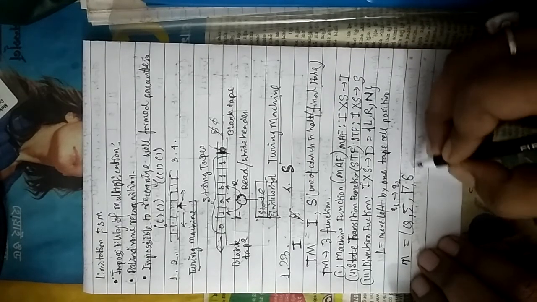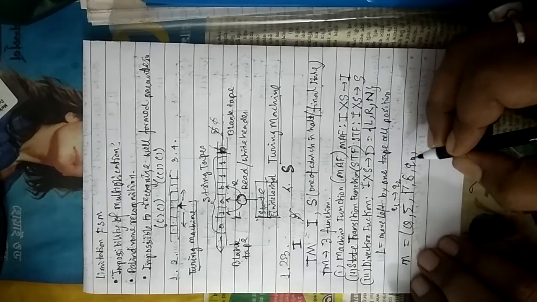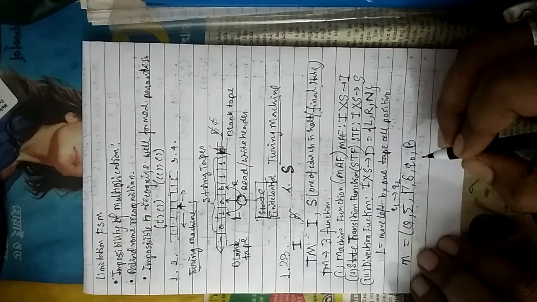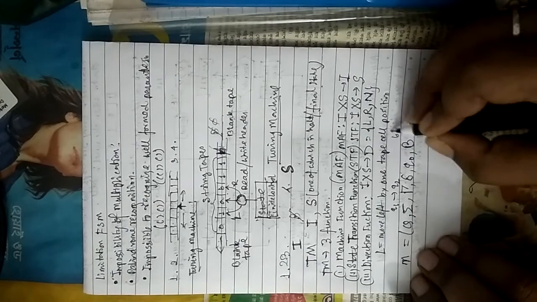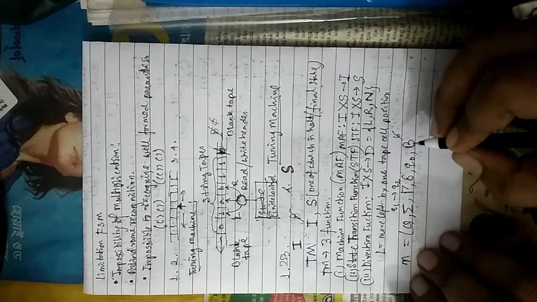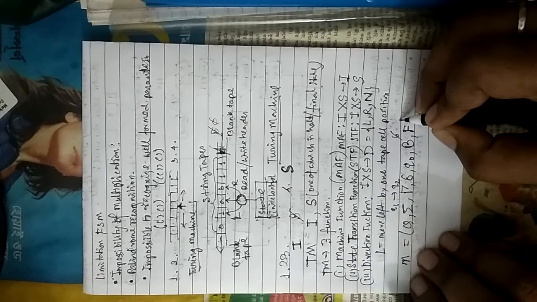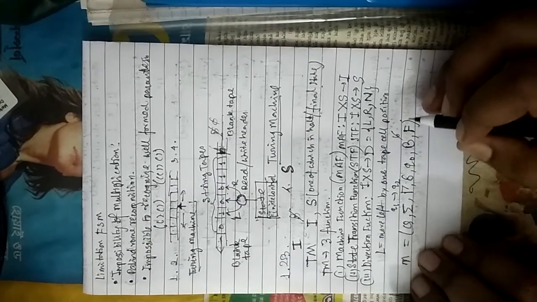Next is your Q0. Q0 is the start or initial state, we know that. And next is capital B. It is the symbol for the blank character and denoted normally by this sign. Next is the F, capital F. So what is F? F is the finite set of final states, or halt states. So we will study each of these elaborately.